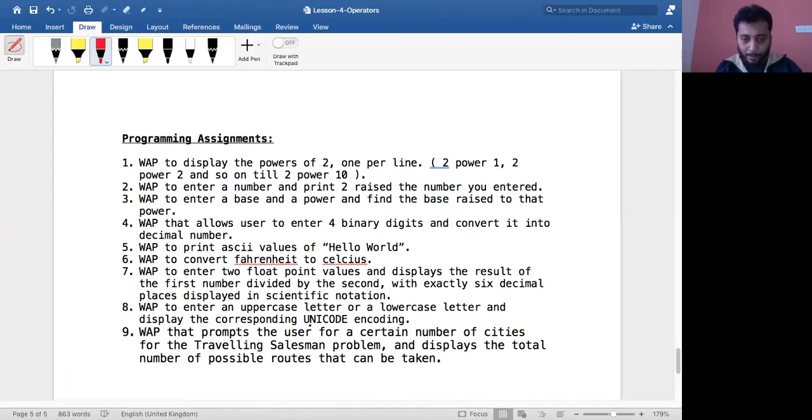Then write a program that prompts the user for a certain number of cities for the traveling salesman problem and displays the total number of possible routes that can be taken. For 10 cities, it is 10 factorial, and for 5 cities, it is 5 factorial. So basically you have to figure out the factorial of the number of cities. So how do I do that? P9.